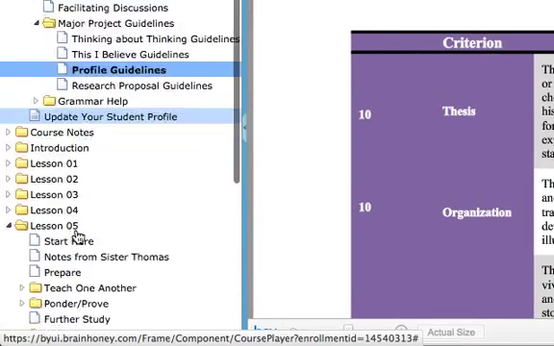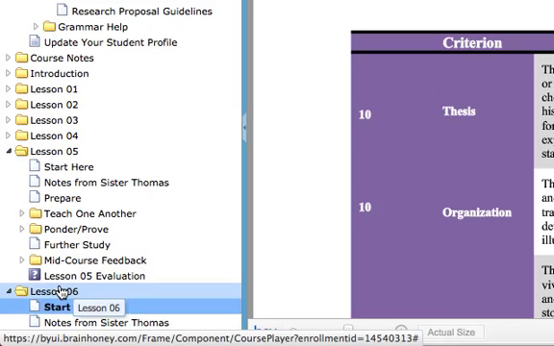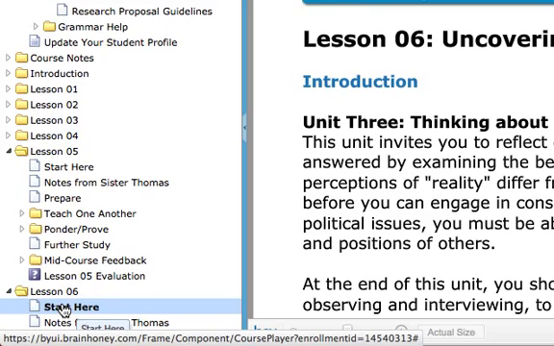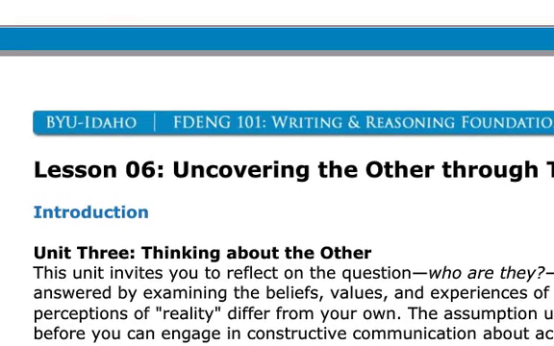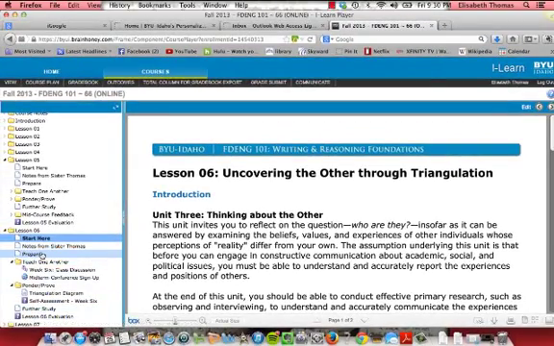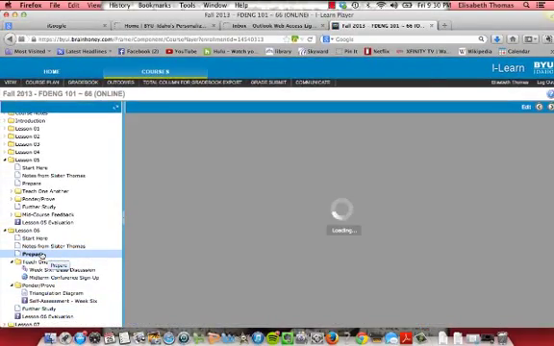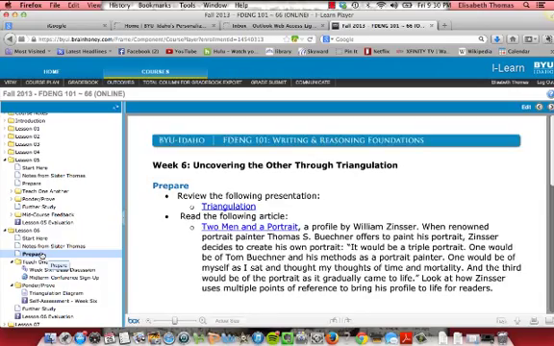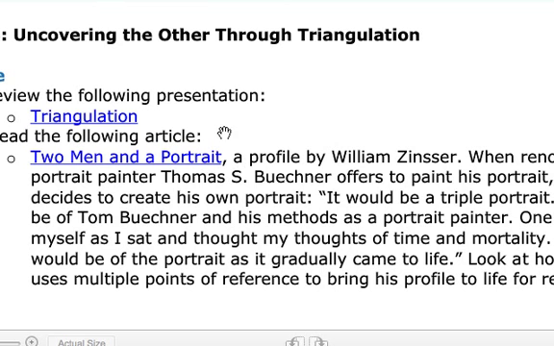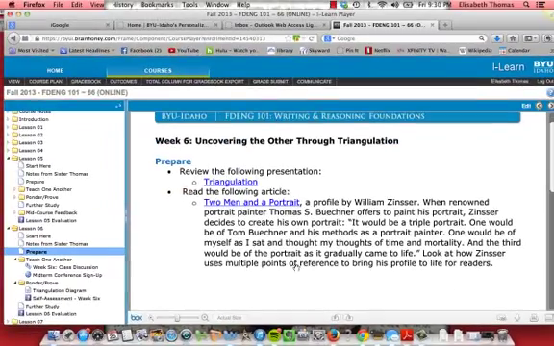So let's jump back here to lesson 6 and kind of go over what is expected of you for this week. It's going to be a good week, hopefully, and you have some fun tasks ahead of you. The first major task, of course, after you read and do all the readings and presentations in the prepare folder, is to worry about triangulation. So that's a concept you will learn more about by reviewing this presentation. It's a helpful one. And you'll also read an article about a portrait, Two Men in a Portrait, which shows how this person wrote a profile by looking at a unique aspect of a person. So that is a good model for that. So those are the only two things you have to use this week to prepare.